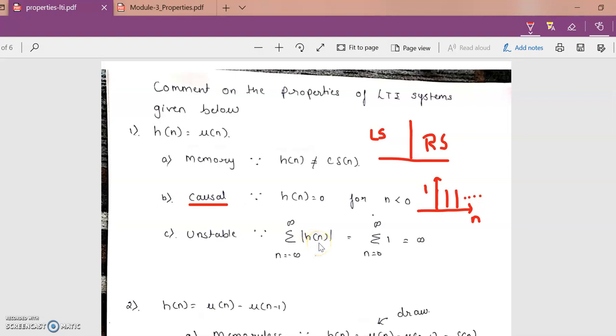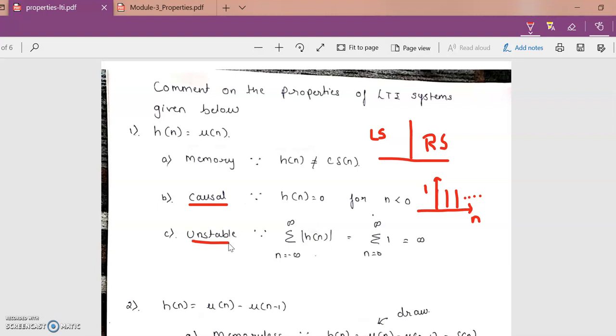What is the value of h of n given to me? It is equal to u of n. And we know u of n goes from 0 to infinity. So I change the summation from n equal to 0 to infinity, and I take the amplitude value to be 1. When you put this in the summation, how many times are we going to go on adding 1? 1 plus 1 plus 1 plus 1, you go on adding till infinity. Definitely my answer is going to be infinity. Therefore, my answer does not converge, and I say my system is going to be unstable.